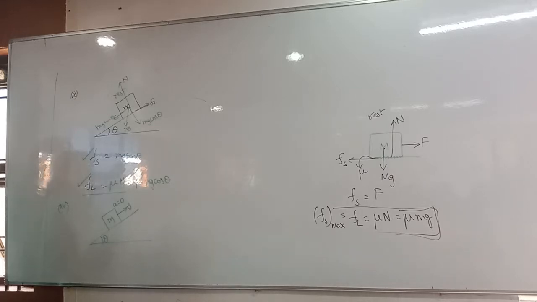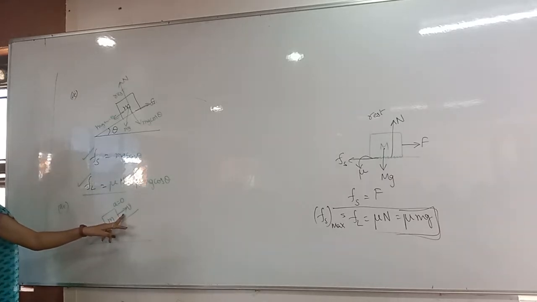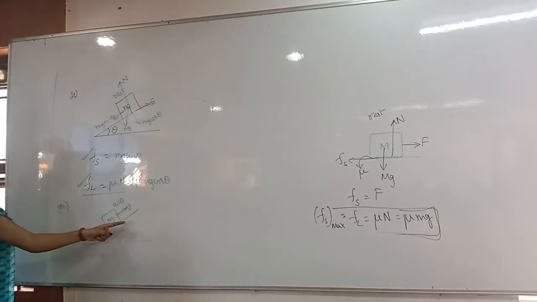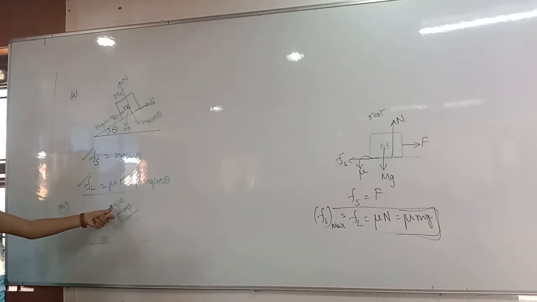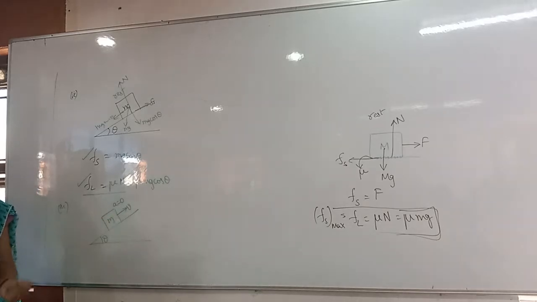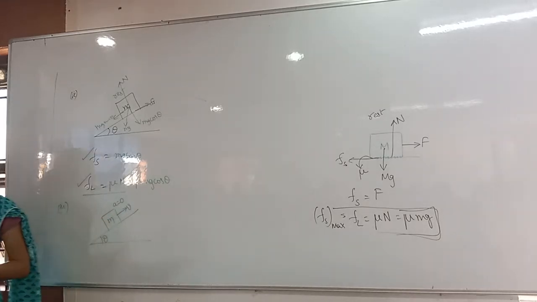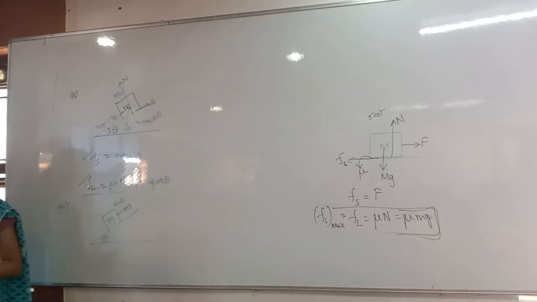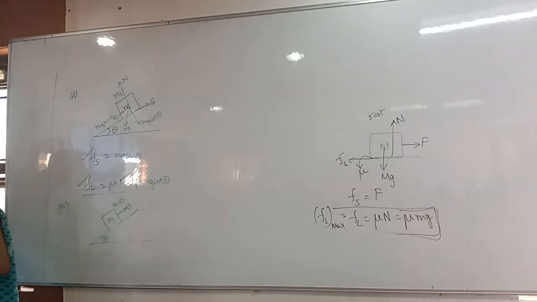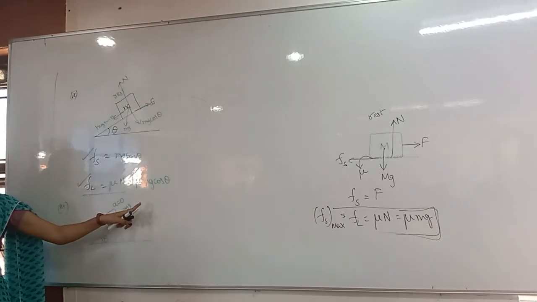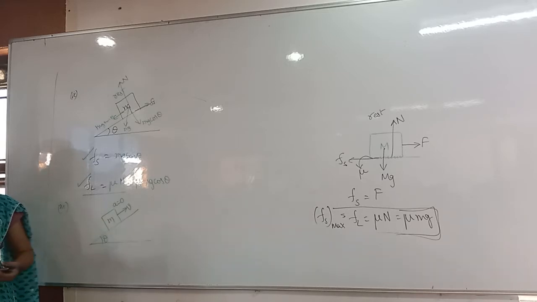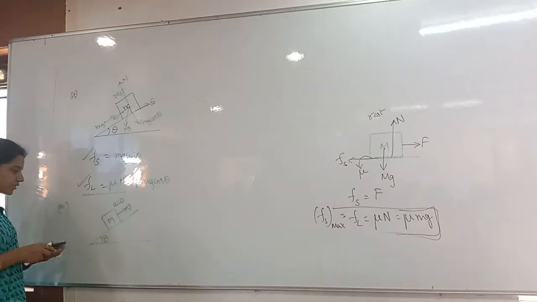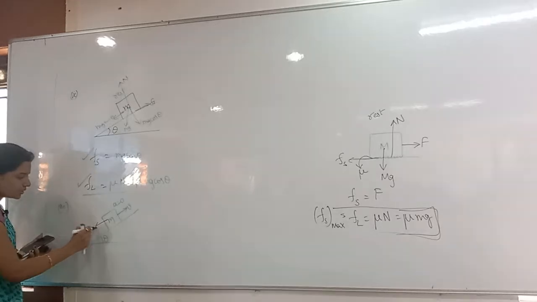Acceleration is zero, which is nothing but what kind of velocity? Constant velocity, uniform velocity. Whenever the body is moving uniformly, then only the acceleration will be equal to zero. Now tell me, what is the Fs and what is the FL? Fs is equal to mg sin theta. That's it. You cannot define Fs. Why? Because it is not mentioned about the force here. By applying force only, we are having velocity obviously. We don't know the relative force here. So of course mg sin theta is acting in the downward direction only.